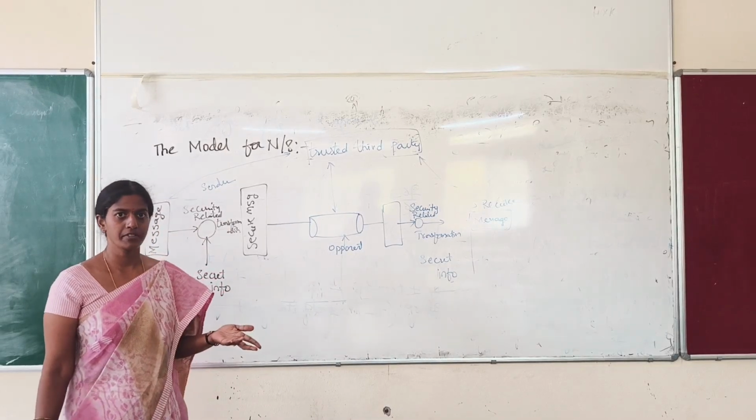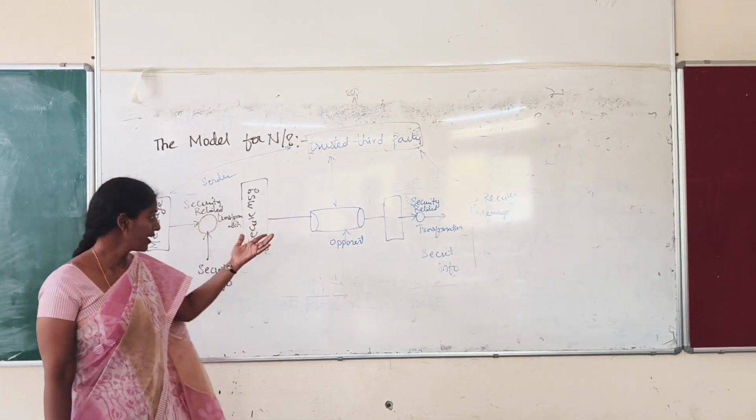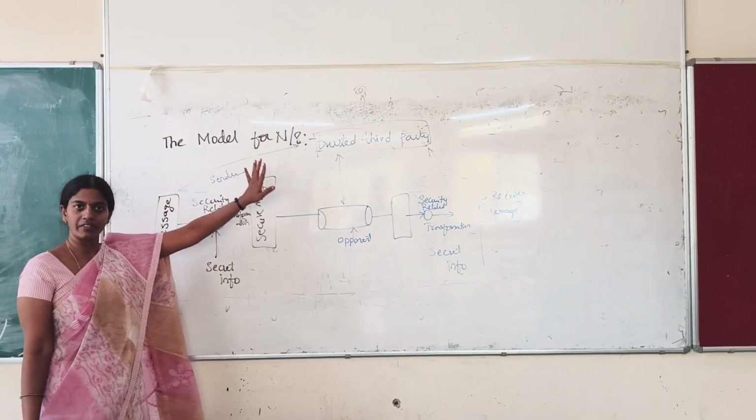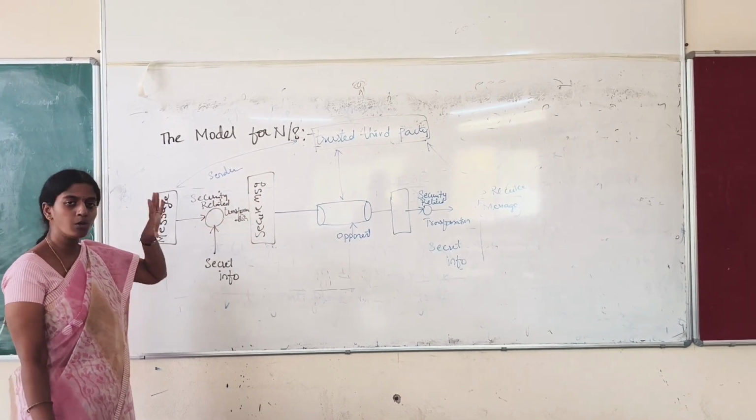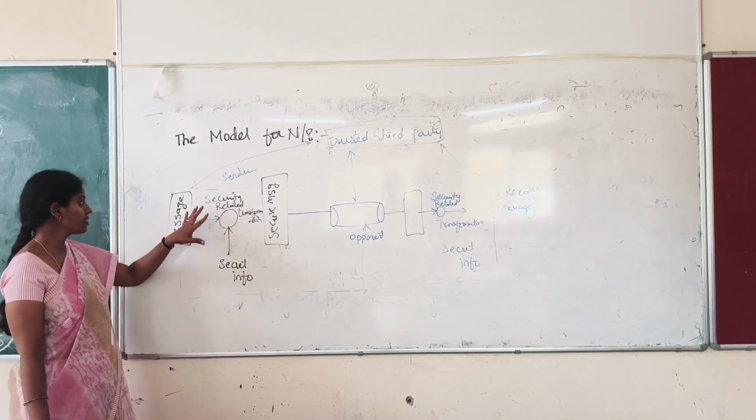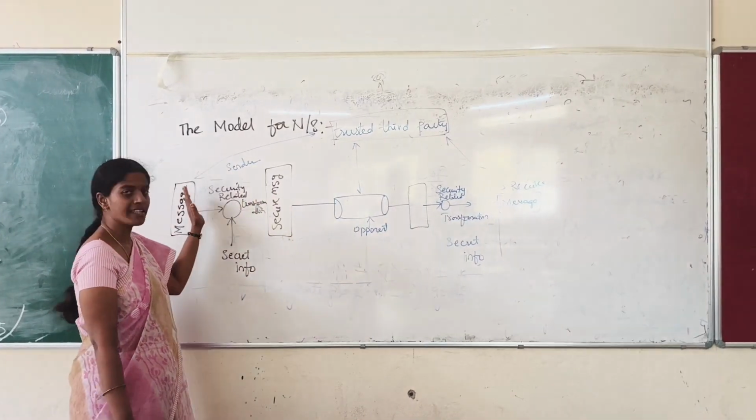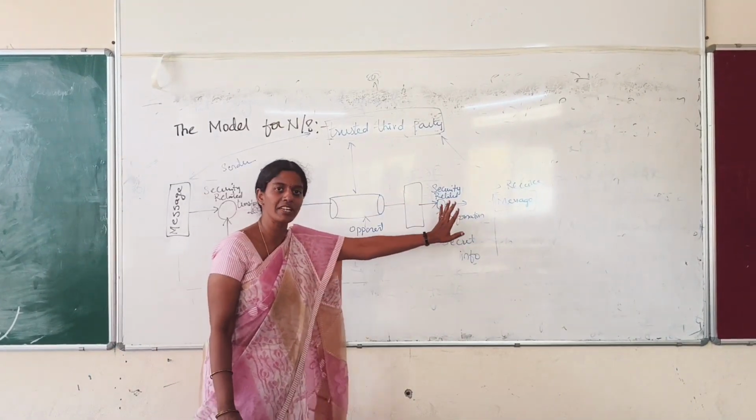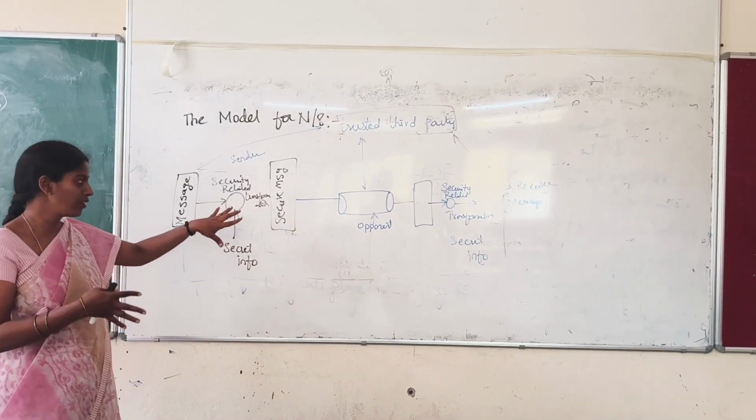In the last class, we discussed the introduction and basics of network security. In today's class, we will see the model for network security. What is the purpose of using network security? How will the messages be sent from sender to receiver? First, the sender will be there and the receiver will be there. Once the sender sends the message, how will the receiver receive it? In between, what process is taking place, that we will see now.